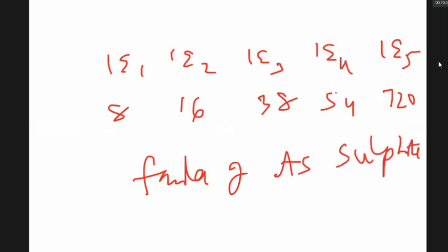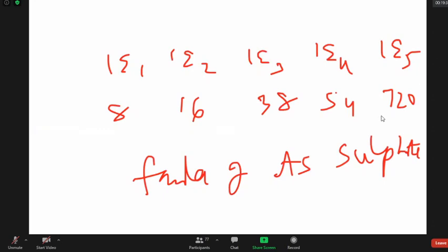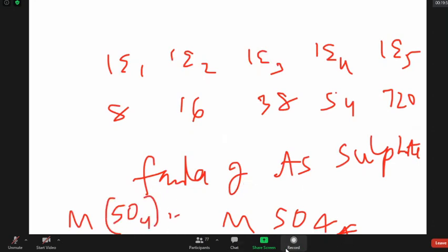Can you work out? M2(SO4)4. So obviously, M and SO4, you write taken 4 times. Valency of SO4 is 2. Valency of M is 4.